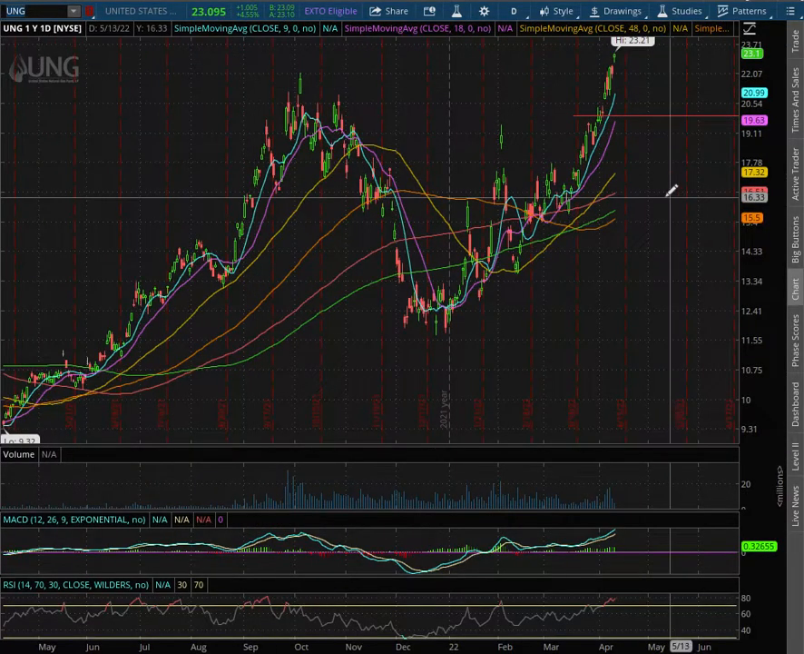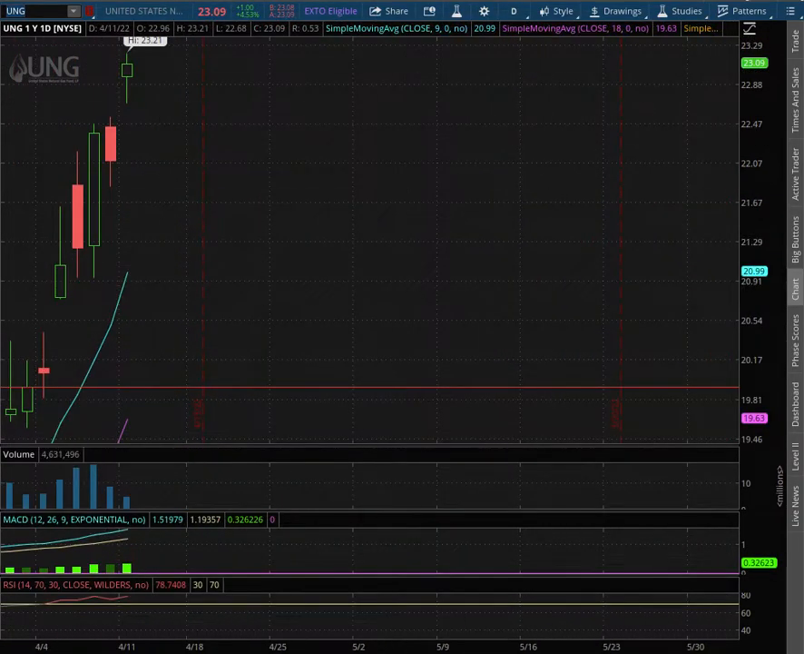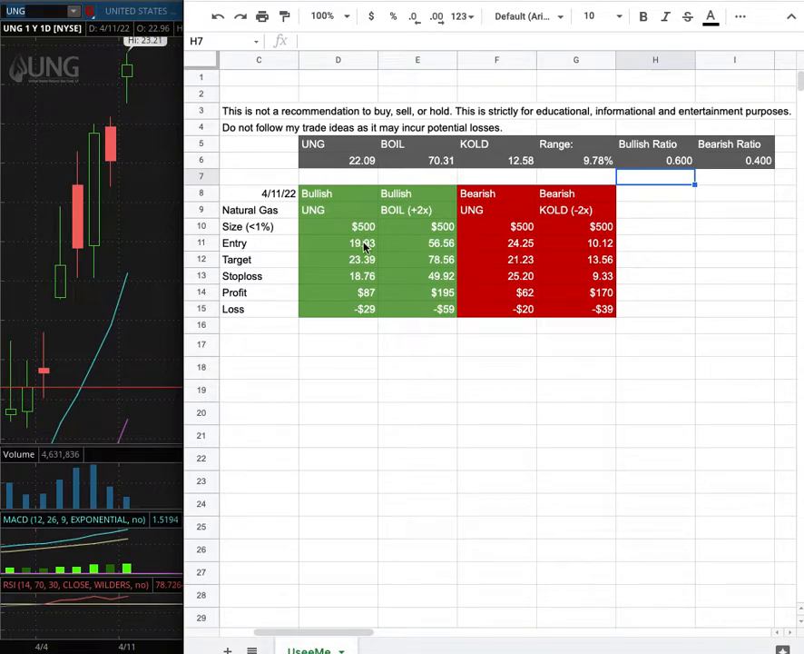And as with the trade idea, I'll be trading UNG. My trade position size is less than 1% of my portfolio. My long entry is at $19.93, and that is this range here. My sell target is at $23.39. My stop loss is at $18.76.